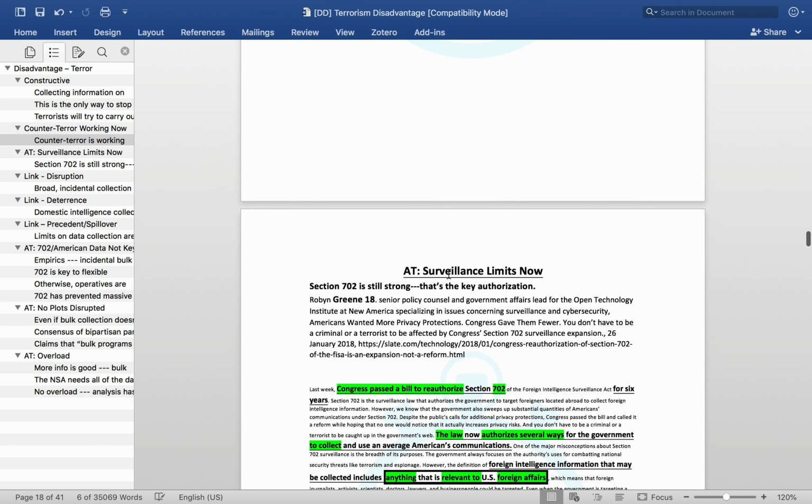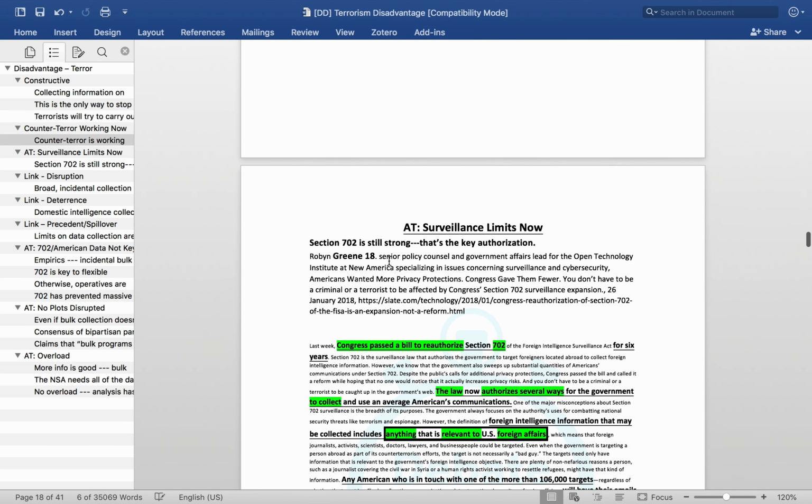Another objection that might be made is that surveillance limits exist now. In other words, that the NSA is currently restricted from doing everything that it needs to do. This is what's known as a link uniqueness answer, which establishes that the link to the disadvantage, the problem with the pro, is already happening. The link is non-unique. The link has already been triggered. So that's a powerful argument for the pro because it establishes that whatever the con is saying will happen if you vote for the pro has already happened because the link has already been triggered.